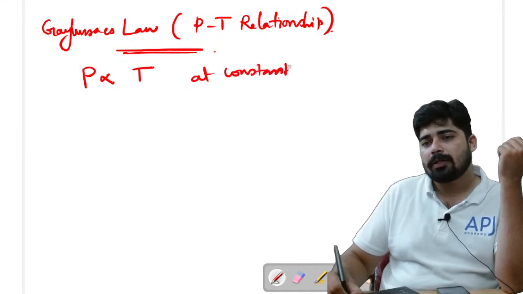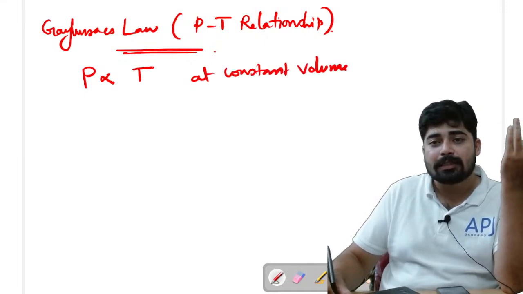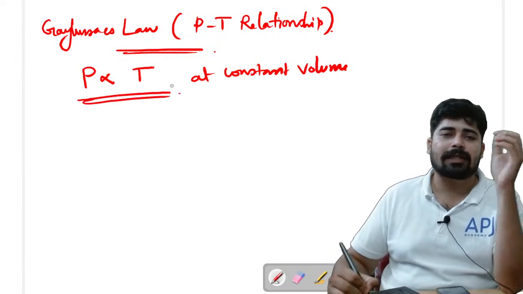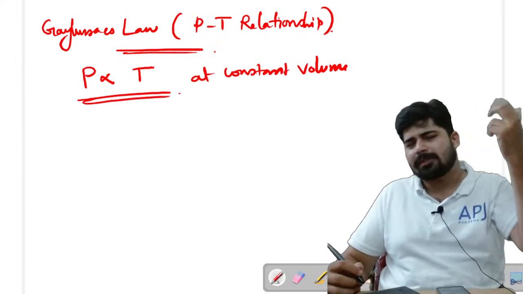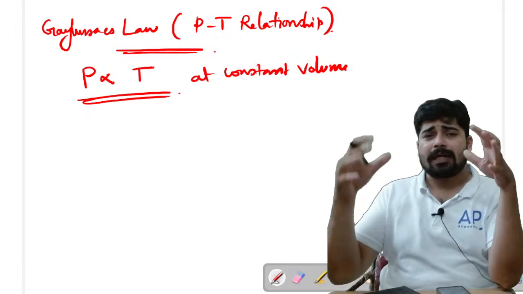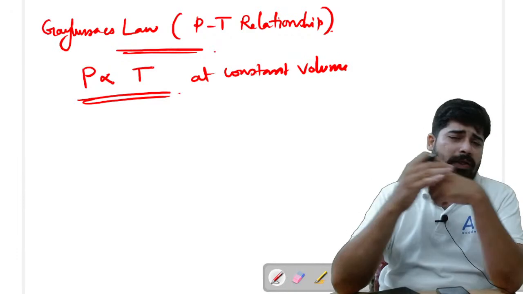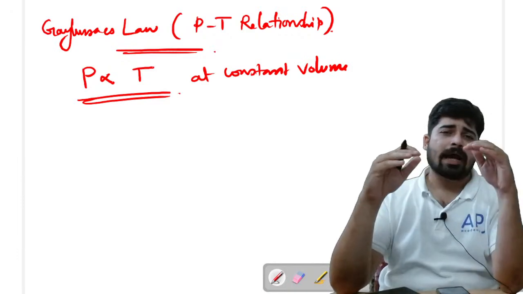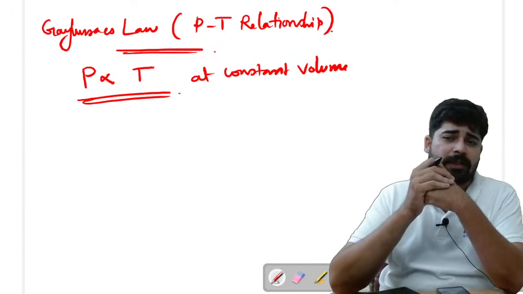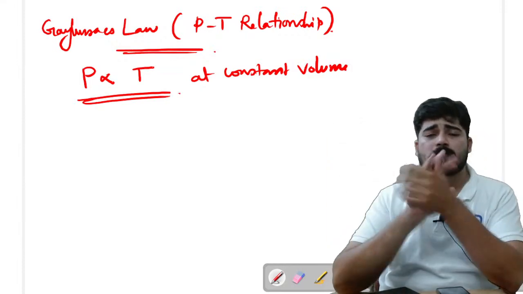So at constant volume, as you increase the pressure, the temperature also increases. How is the temperature increasing? As you increase the pressure, more collisions occur between the gaseous molecules and more energy will be released in the form of heat. So the temperature also increases.